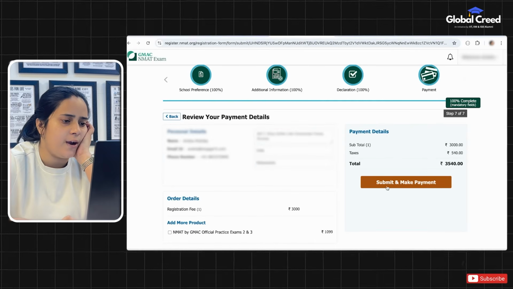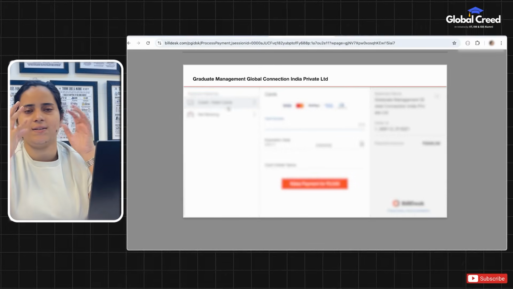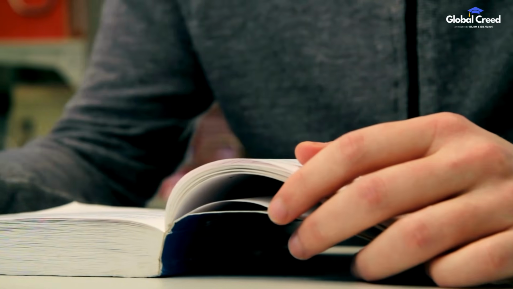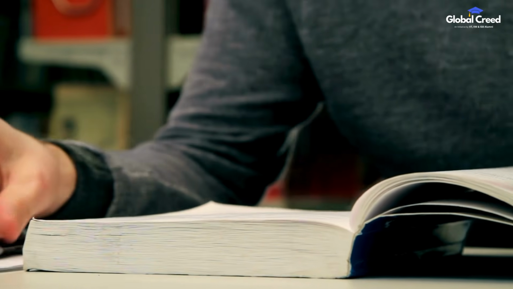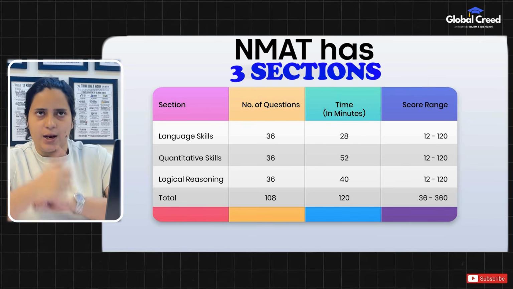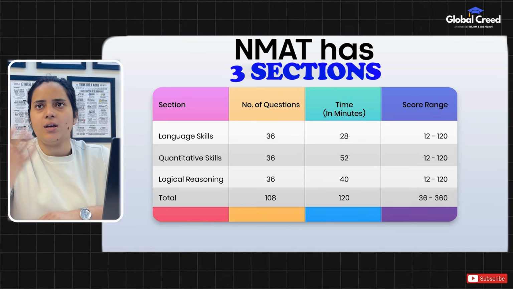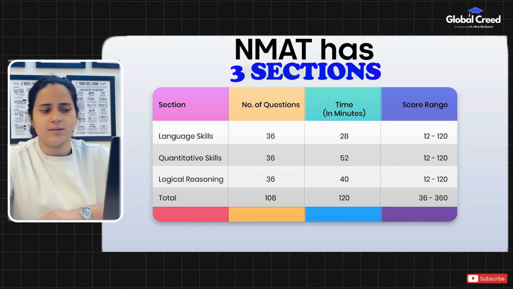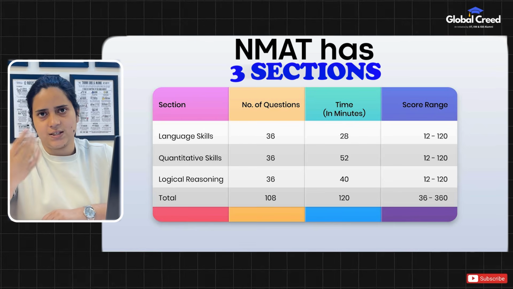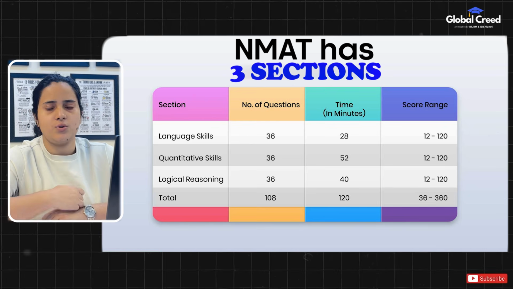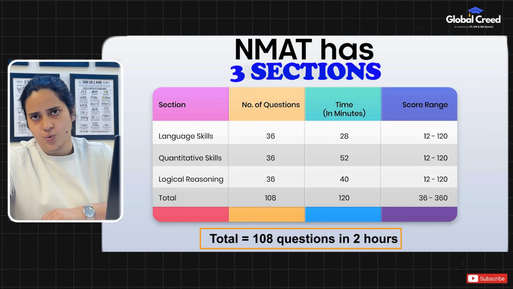Then you also have to look at the section-wise exam structure and strategy. Now you know how to fill your form. Let's quickly go over the exam structure to help you with preparation. NMAT has 3 sections. Language section, which is verbal, 36 questions in 28 minutes. Logical reasoning, 36 questions in 40 minutes. Then quantitative skills, 36 questions to be solved in 52 minutes. So in total you would have 108 questions in 2 hours.